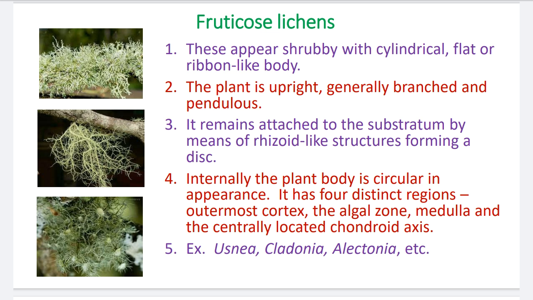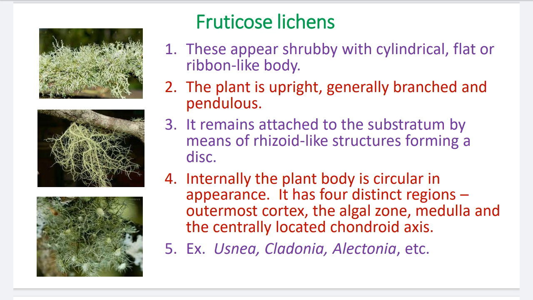Number 2, the plant is upright. Upright means straight. Generally branched and pendulous, the filaments or ribbon-like body are branched and hanging in position on the habitat or on its substratum.